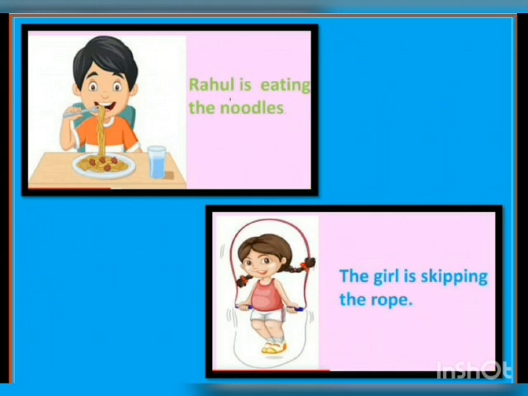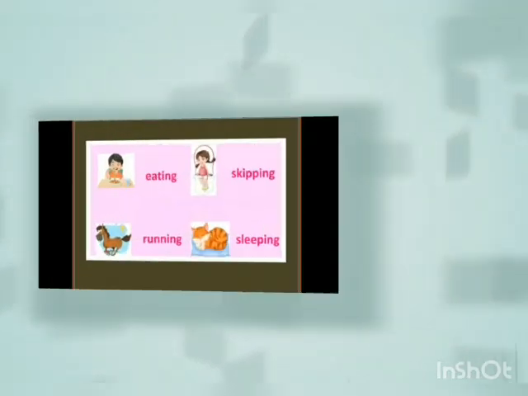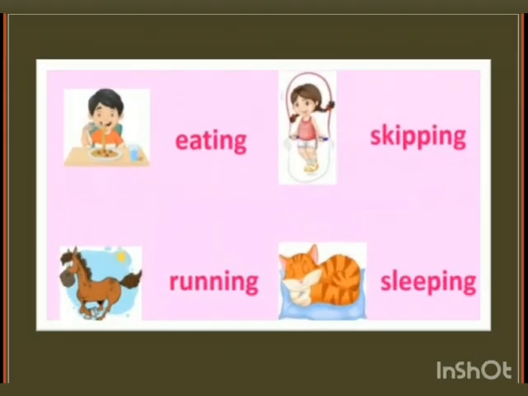So the word skipping is the action word, that is the verb. The words eating, skipping, running and sleeping, these are the actions, the verbs.